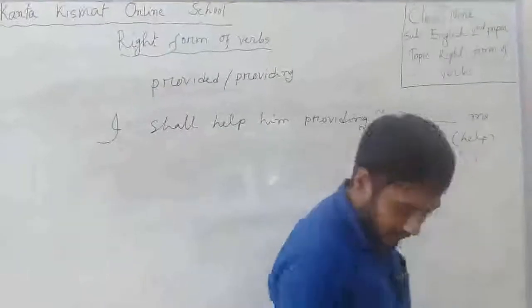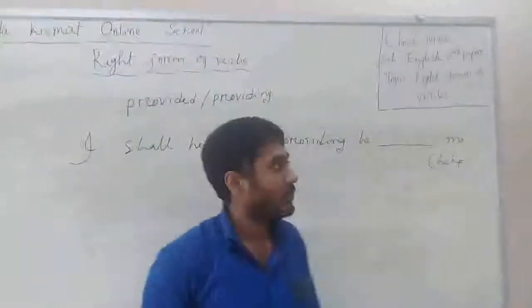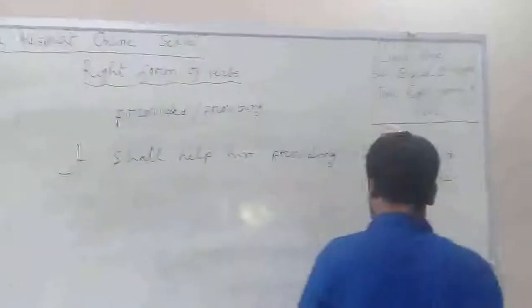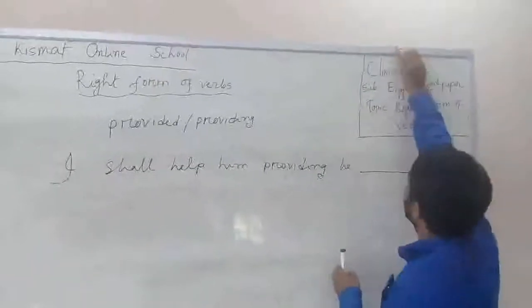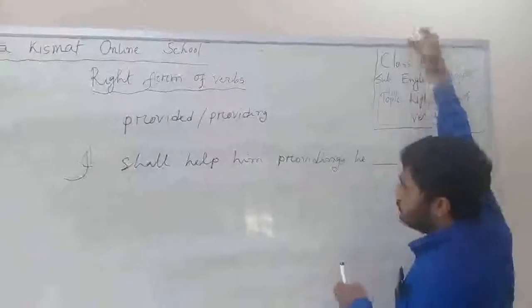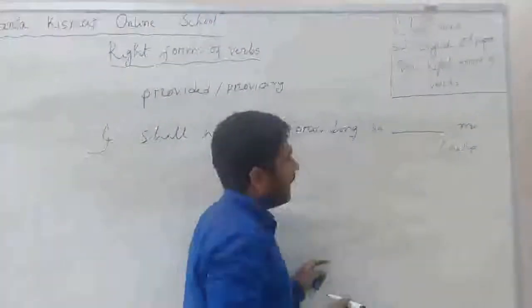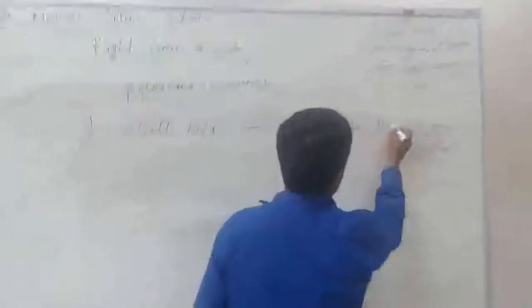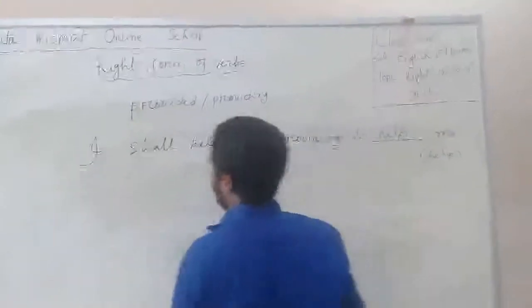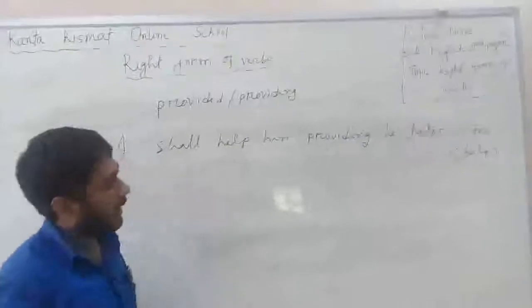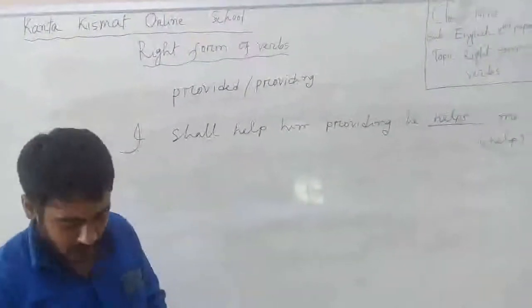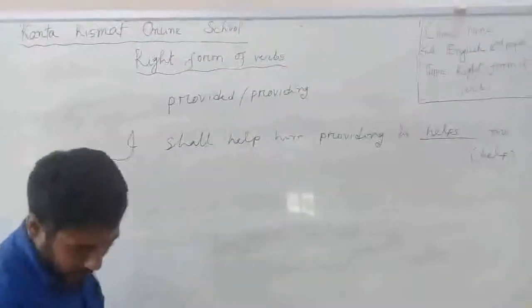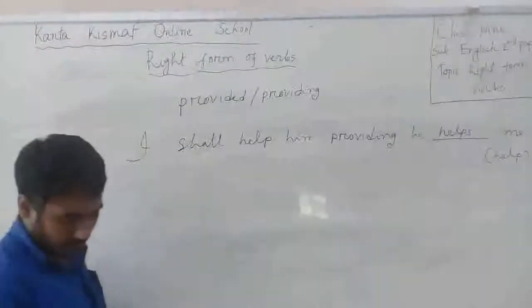Think of yourself, my dear students, what form of the verb can be used here? Okay, I think you have understood. He helps. I shall help him if he helps me. যদি আমি তাকে সাহায্য করব যদি সে আমাকে সাহায্য করে। Are you clear? Okay.